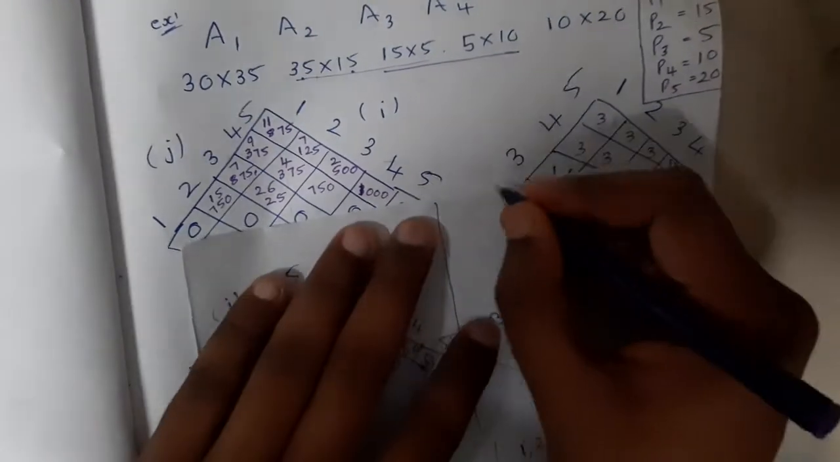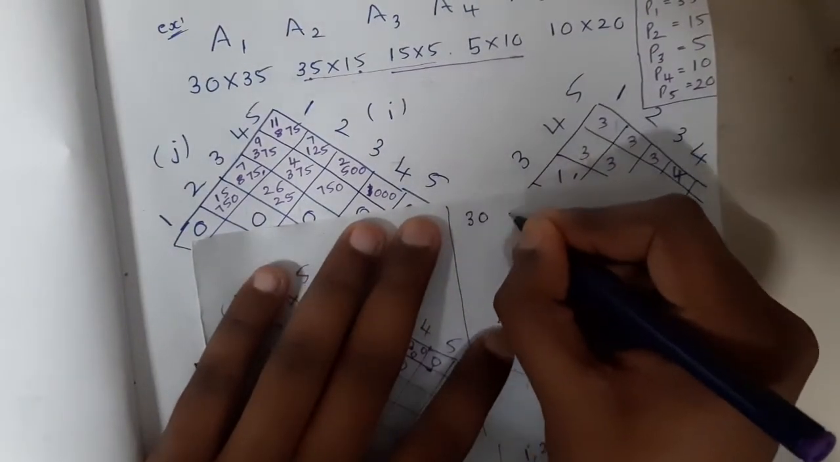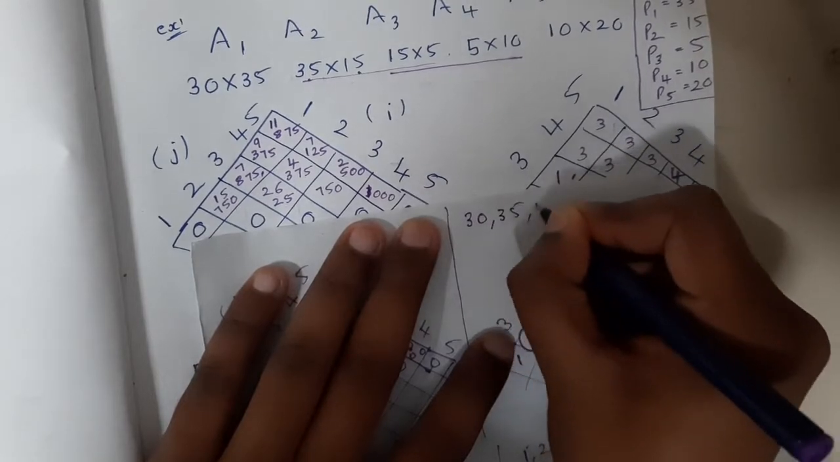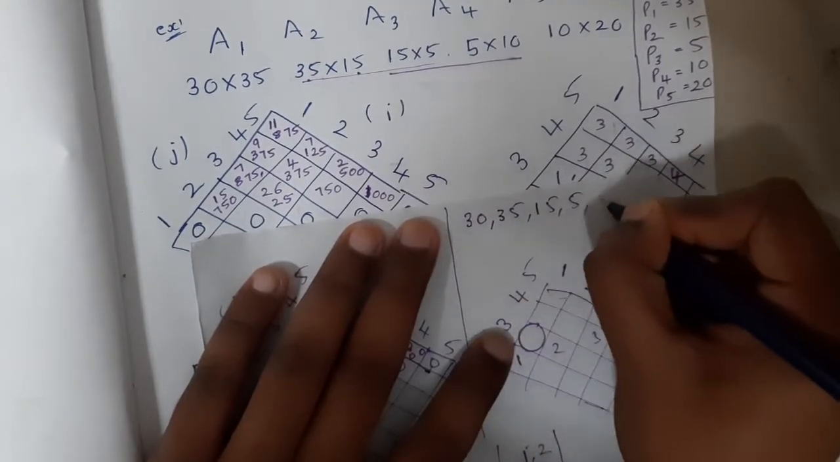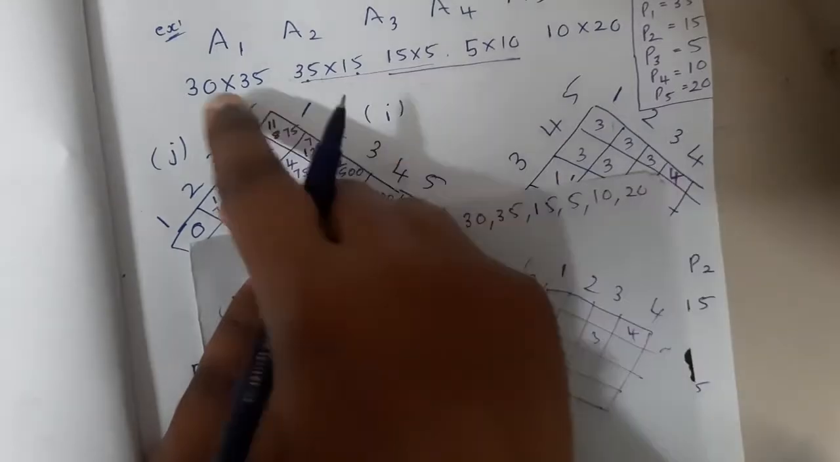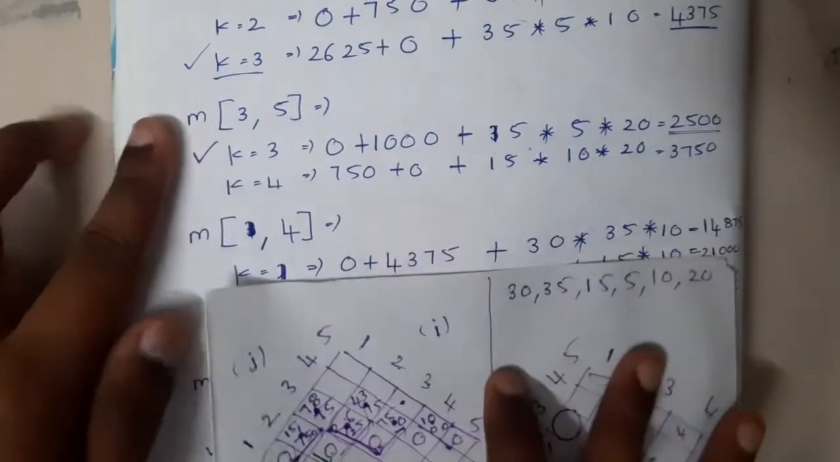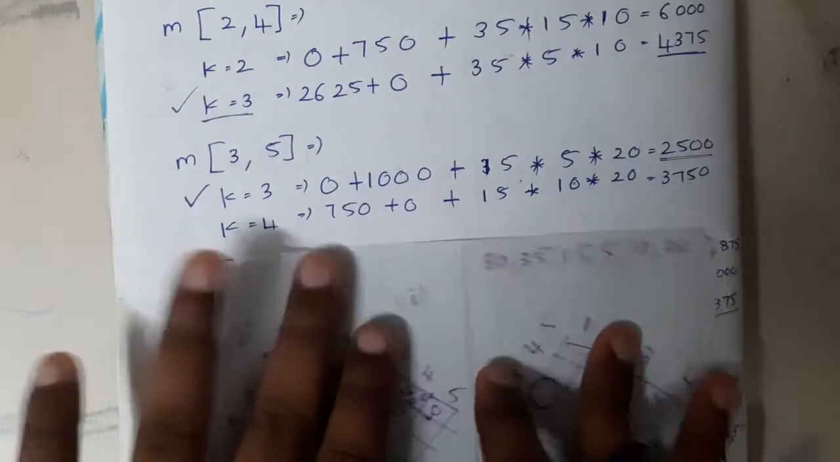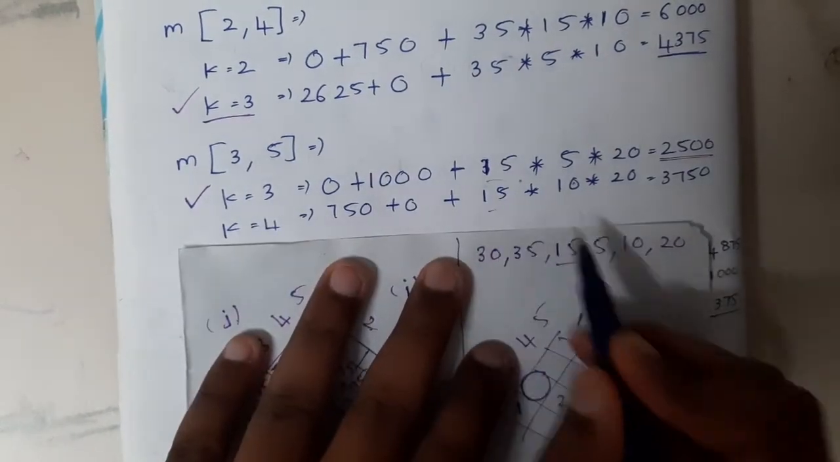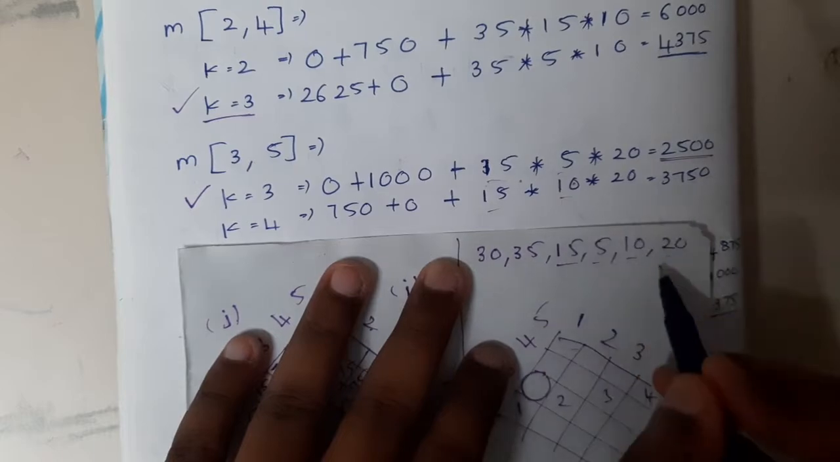I think I'll be writing those values here, so let me write them down. Okay, so 30, the second value is 35, the third value is 15, 5, 10 and 20. So I wrote just the values without repetition. Okay, so now you will start multiplying these values, right? Yes. So you will multiply 15 for both, 5 for the first one, 10 for the second one and 20 for both.